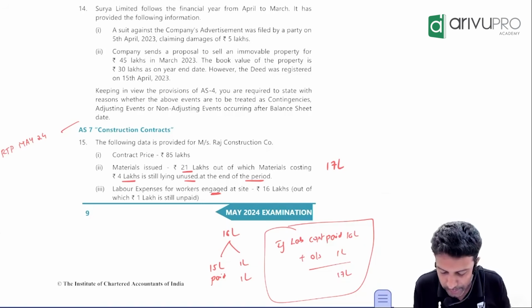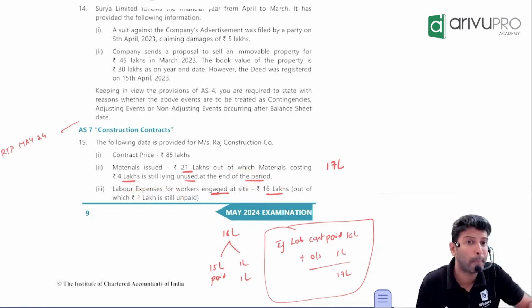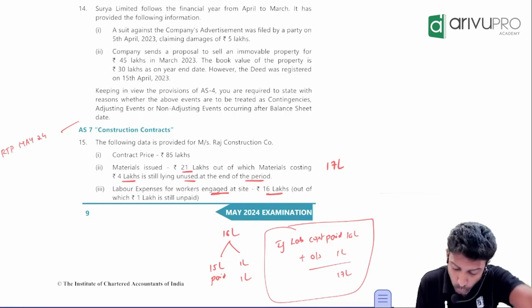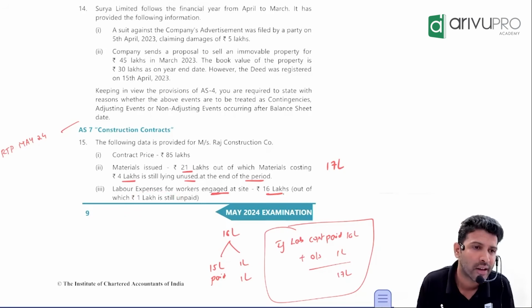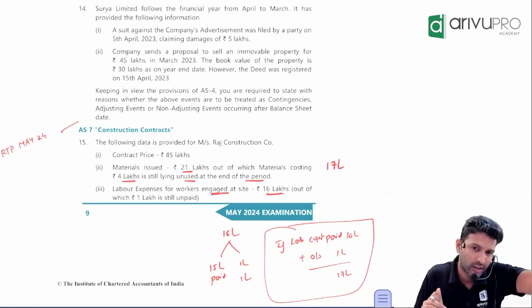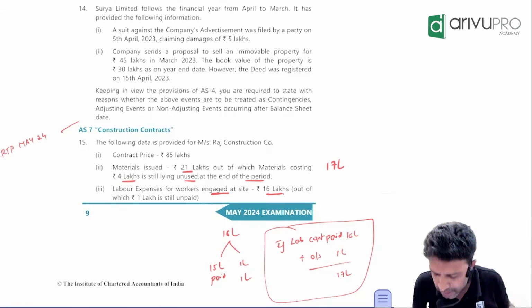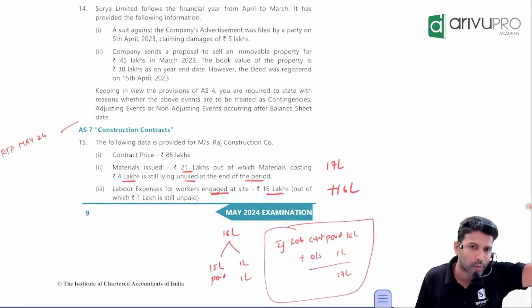Labor expense for workers engaged at site. How much is the labor cost? 16 lakh, out of which 1 lakh is still unpaid. That means you have paid 15 lakh. Sir, do we do accounting on cash basis or accrual basis? So we want expense incurred, not expense paid. How much is expense incurred? 16 lakh. Take your calculator. 17 lakh plus 16 lakh, 33 lakhs. So far, that's what we have got.